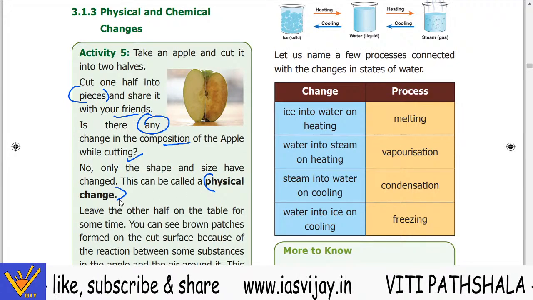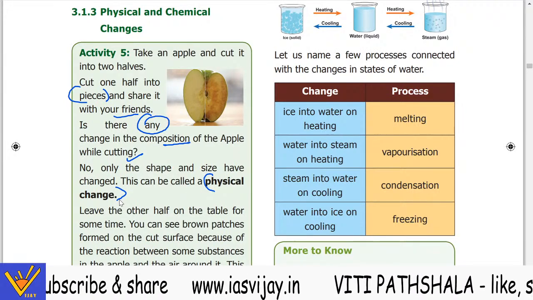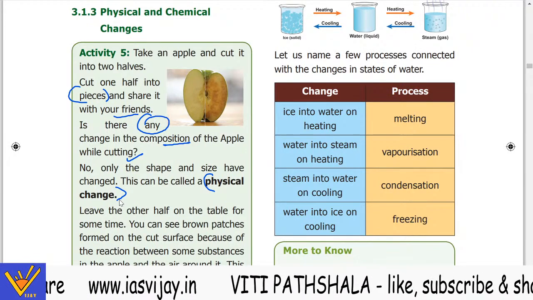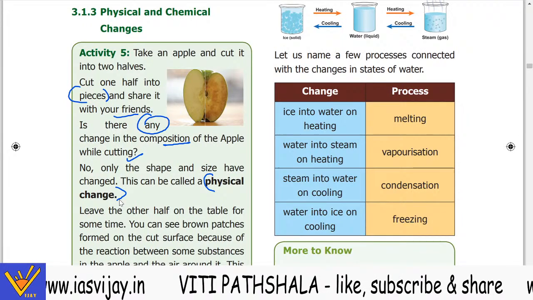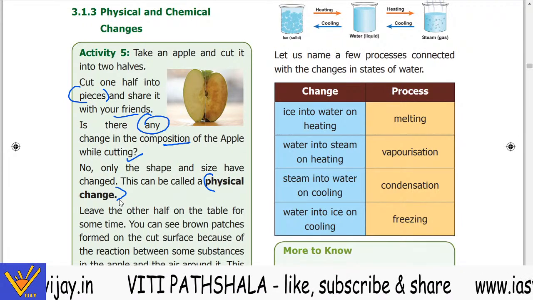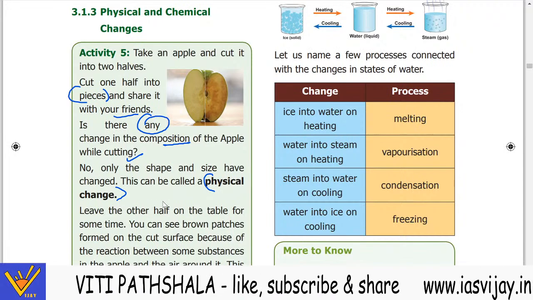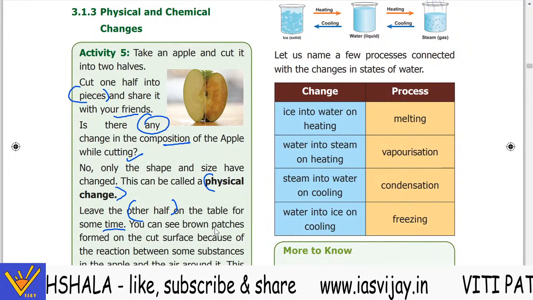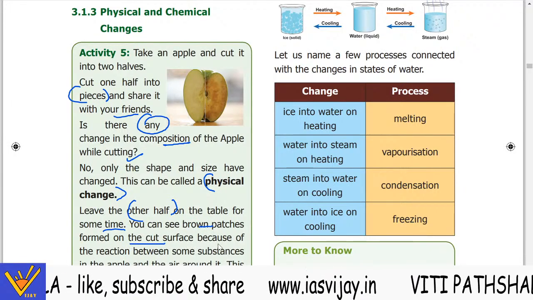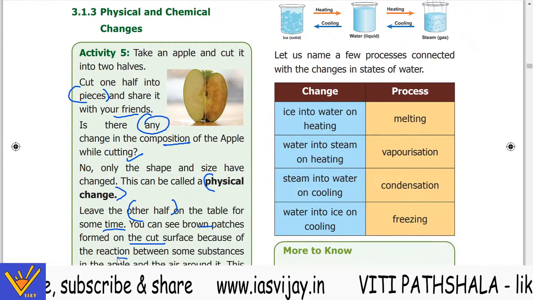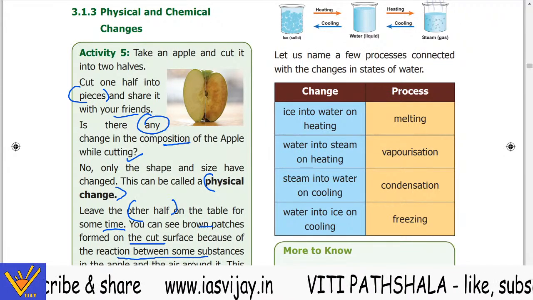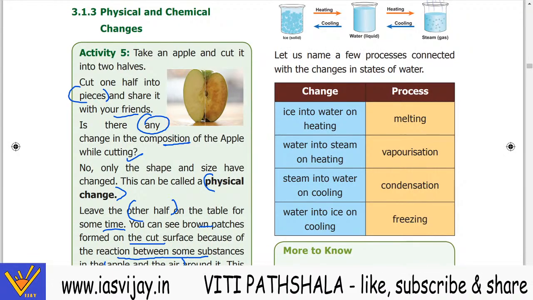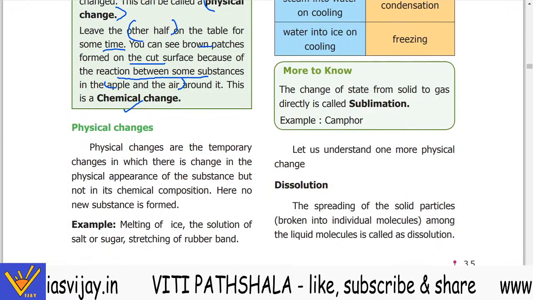अगर उस एप्पल का शेप और सिर्फ साइज चेंज हुआ है तो उसको हम फिजिकल चेंज बोलेंगे. वहीं अगर उसको आप थोड़ी देर के लिए बाहर एटमॉस्फेयर में रख दो, you keep it in the atmosphere for some time, you will find that it will turn reddish in color. So leave the other half on the table for some time. You can see brown patches formed on the cut surface because of the reaction between some substances in the apple and the air around it, and this is called a chemical change. इसी को हम chemical change बोलते हैं.